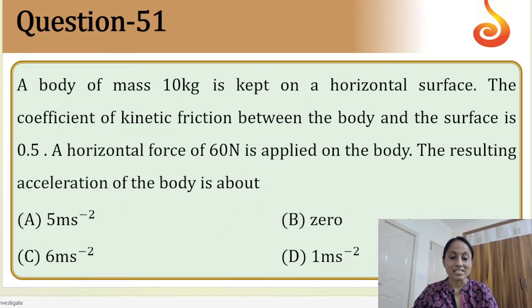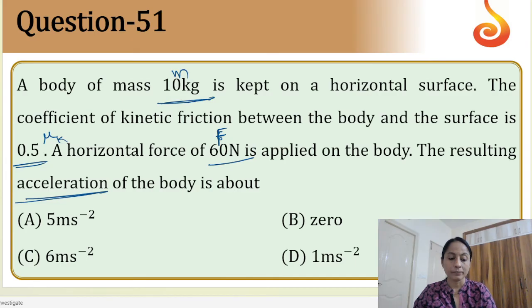Yes. Next, a body of mass 10 kg is kept on horizontal surface. The coefficient of kinetic friction between the surface is 0.5. Mu value given, mu k value is given, mass value given, horizontal force of 60 Newton. So this is the force, capital F, external force is applied. Resultant acceleration we need to find out. So for this, if you just draw a diagram also, you can understand that. So here, if we can draw a diagram, this is the diagram. Capital F is acting in this direction, so acceleration will be here, and this is the small f direction.